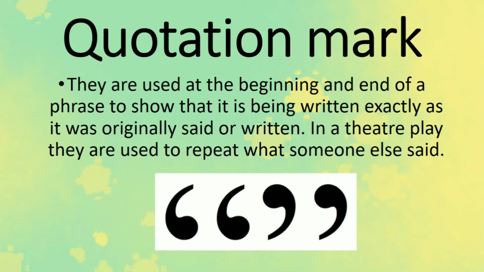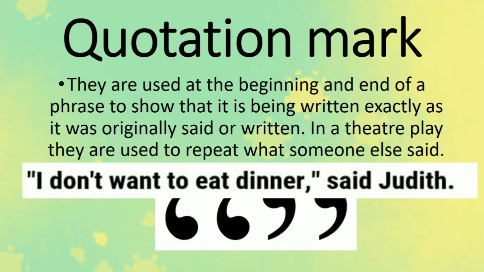In this case, when you are reading or when you are mentioning an author, you use quotation marks. But in a theater play, they are used to repeat what someone else said. For example, "I don't want to eat dinner," said Judith. So you say that, actually say Judith, but another person said, "I don't want to eat dinner." So then you say what someone else said using quotation marks, okay?